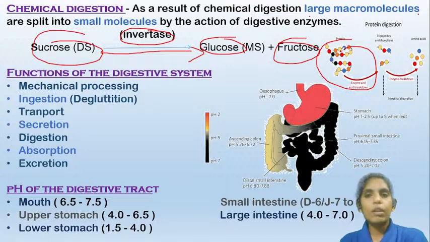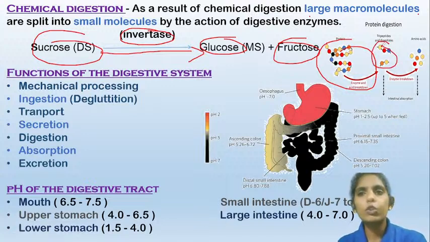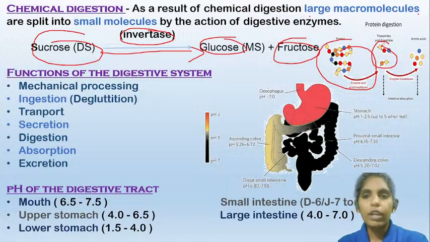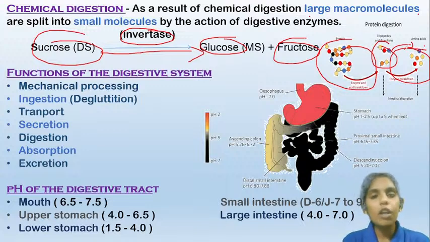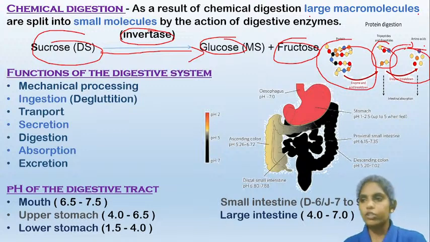So the enzymes present in the digestive system break down these proteins into tripeptides, dipeptides, and again they will break these dipeptides into amino acids. These amino acids are the simplest form of proteins, which can be easily absorbed into the blood circulation.